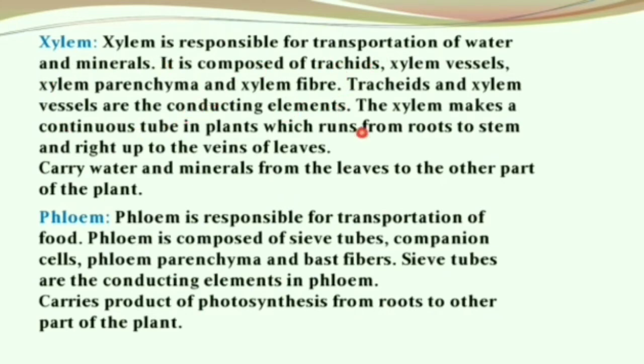Tracheids and xylem vessels are the conducting elements. The xylem makes a continuous tube in plants which runs from roots to stem and right up to the veins of the leaves. These carry water and minerals from the roots to the other parts of the plant. Now, what is phloem? Phloem is responsible for transportation of food. Phloem is composed of sieve tubes, companion cells, phloem parenchyma and bast fibers.